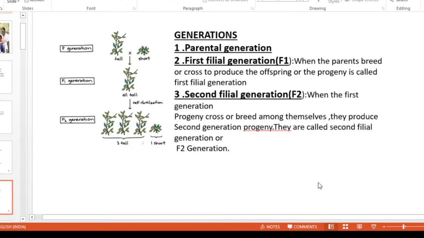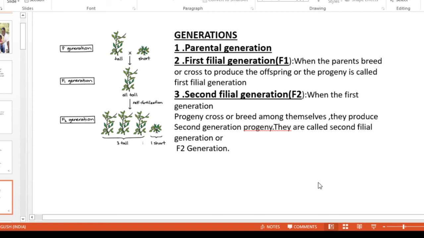Now let us see what is the difference between P generation, F1 generation and F2 generation. When two genetically different mature plants breed and cross together to produce the progeny or offspring, that generation of genetically different parents is called parental generation or P generation.